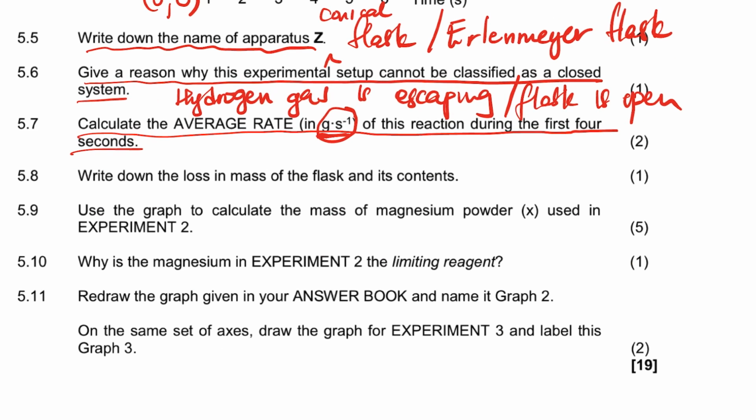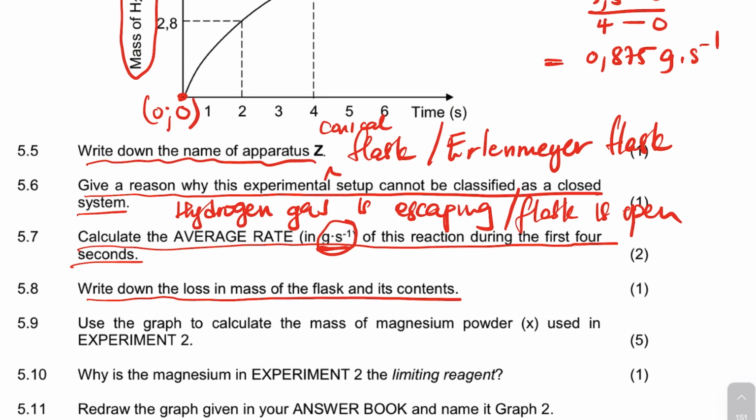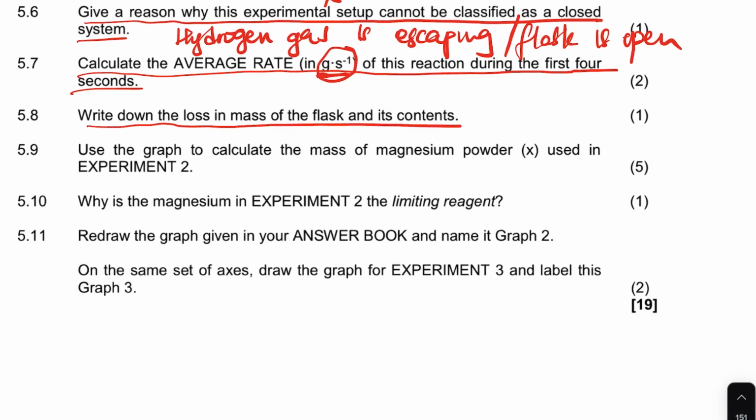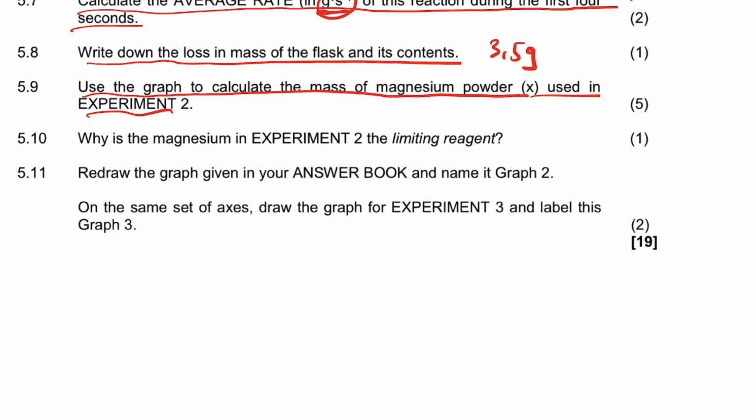We're done with that. Now it says write down the loss in mass of the flask and its content. You can get it. The hydrogen that is produced there is the mass that it lost there. So it's 3.5 grams, right? It says use the graph to calculate the mass of magnesium powder used in the experiment. So in 5.9 there, they said use the graph to calculate that.